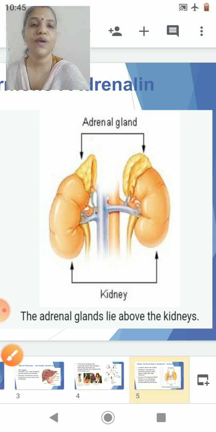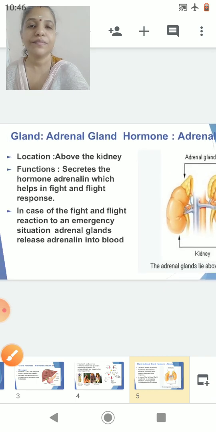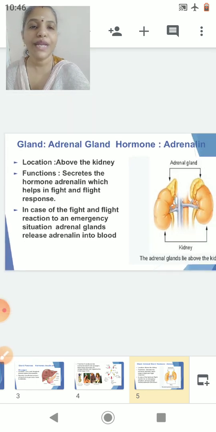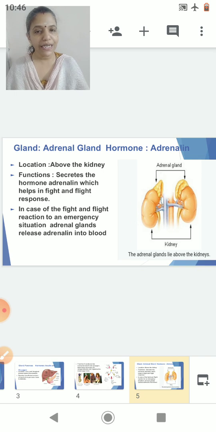So now let's go ahead with it. Location, it is present above the kidney. Function, it secretes the hormone adrenaline, which helps in a fight and flight response. What is a fight and flight response? This fight and flight response is experienced by an organism when an organism faces a stress or a danger.